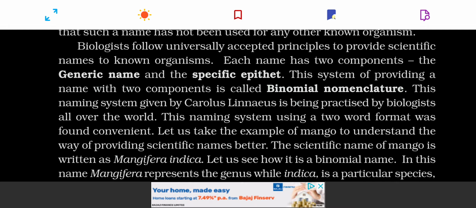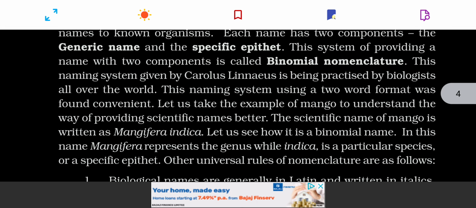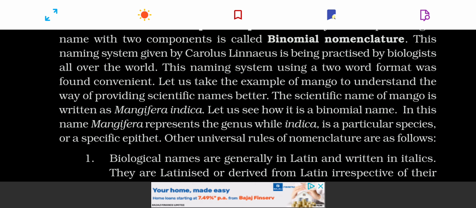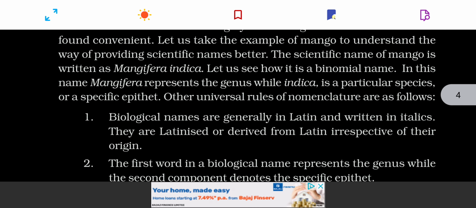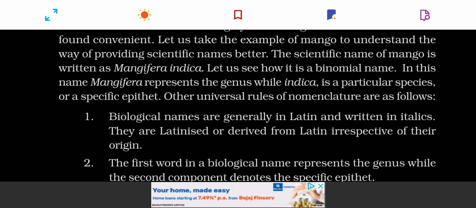And if the name of the scientist is given at the end of the name, it is written in an abbreviated form and it's not underlined. Like that of Mangifera indica. Mangifera is genus, indica is species, is the botanical name of mango. And at the end of indica, you can write down LINN. It stands for Linnaeus in abbreviated form.